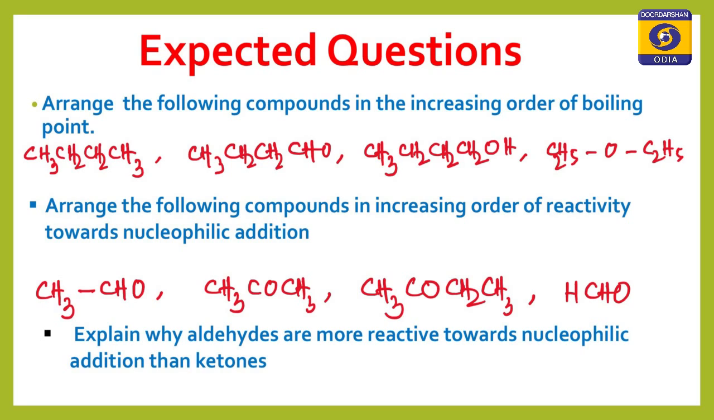The first question: arrange the following compounds in increasing order of boiling point. You know this. The first is butane. Butane has the lowest boiling point, and butane is given. Just see here. Let me write this increasing order of boiling point on the whiteboard.